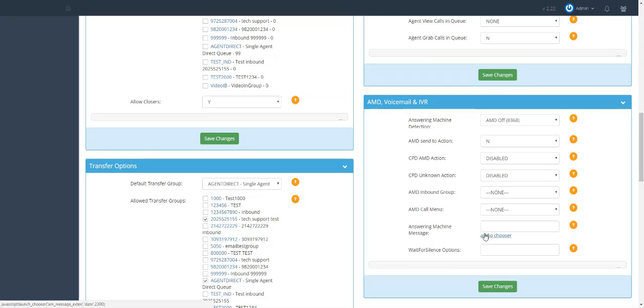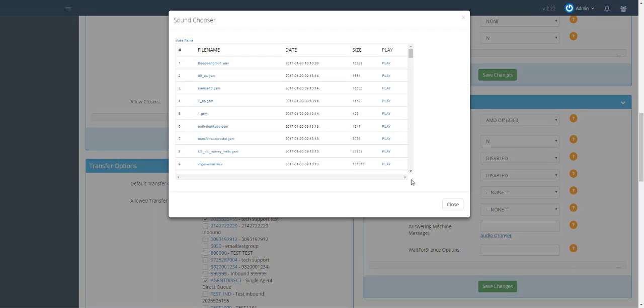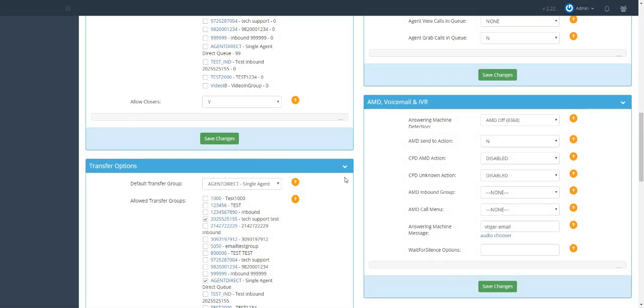To do this, click Audio Chooser, and you will see the available audio files that you previously uploaded into the audio store. You can also play them here to ensure that you are selecting the correct file. The newest upload is at the top. So go ahead and select the file for your voicemail drop by clicking on the file name and then save your changes by clicking on the green button.